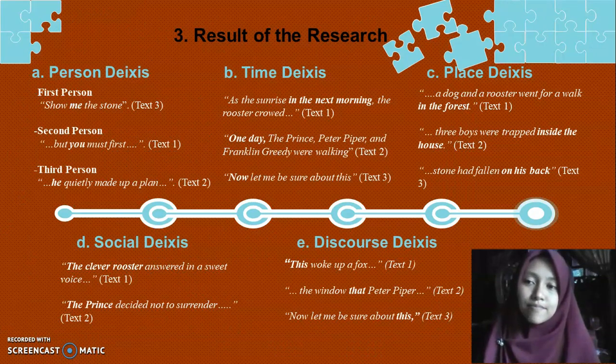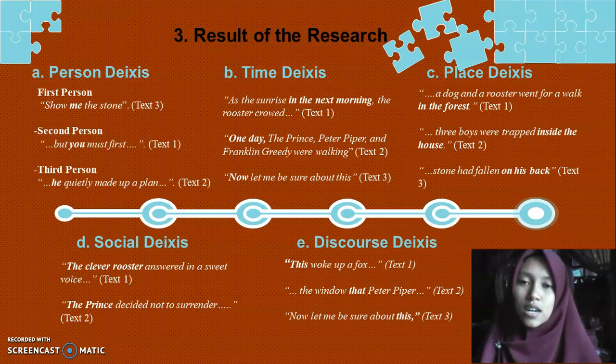Well, in these slides is the result of the research, which is the answer to the first research question that asks what the types of deixis used in the text are. Here we can see that almost all of the texts used all the types of deixis, but the social deixis was only used in two texts, namely text 1 and text 2.